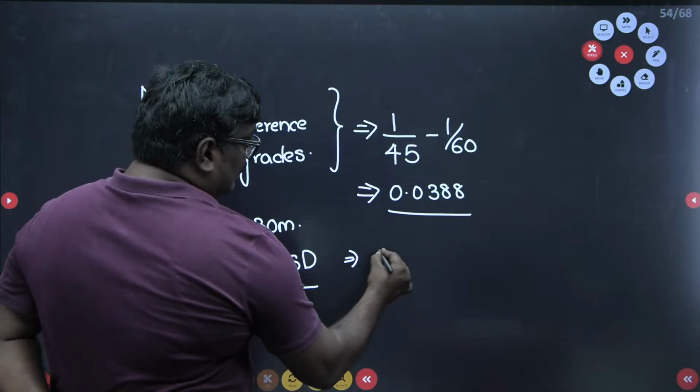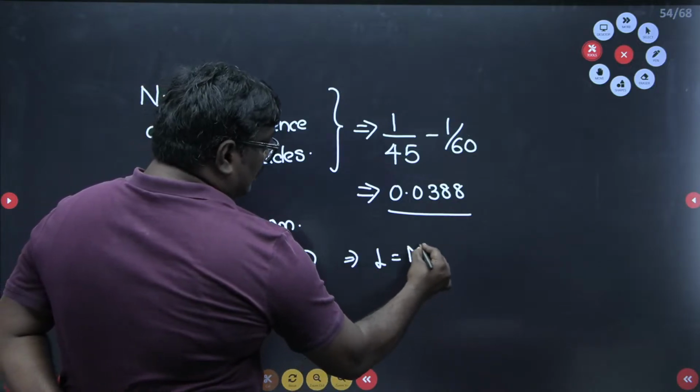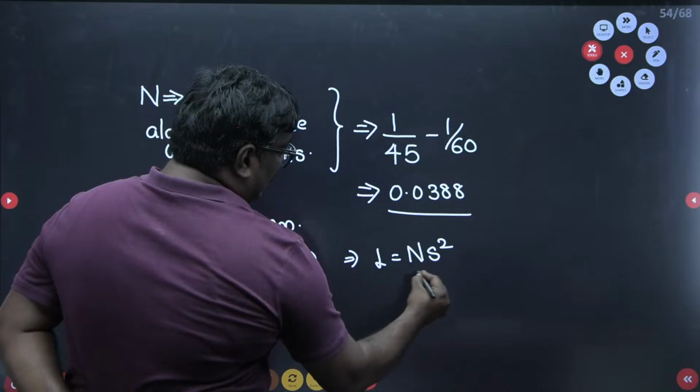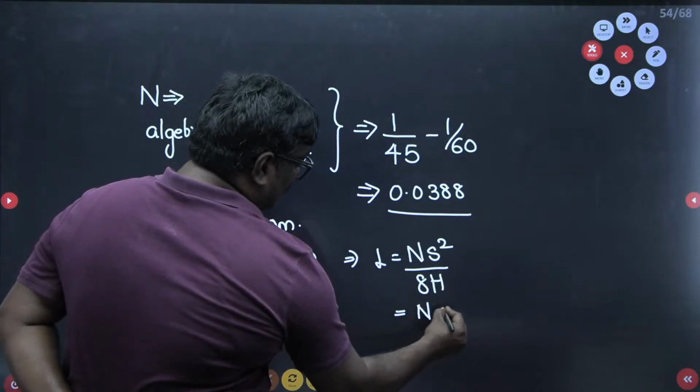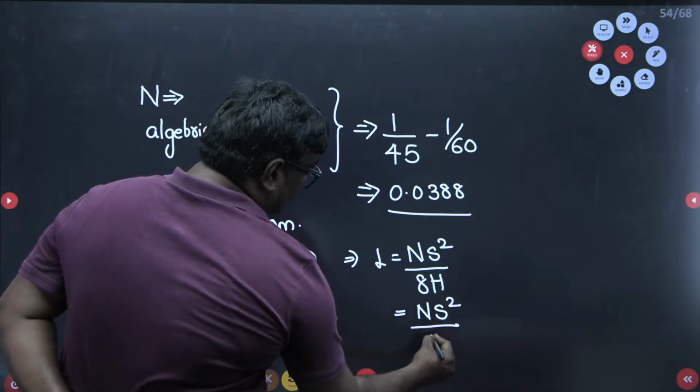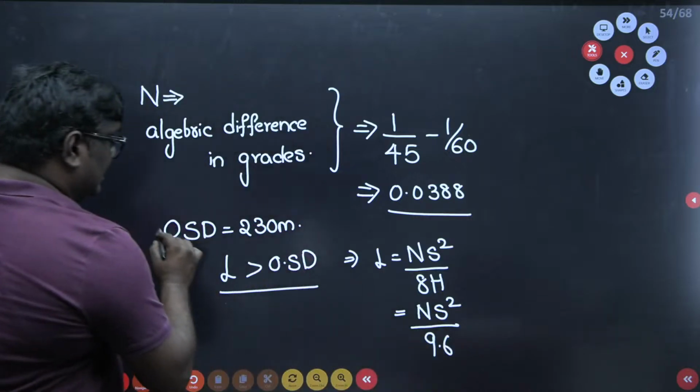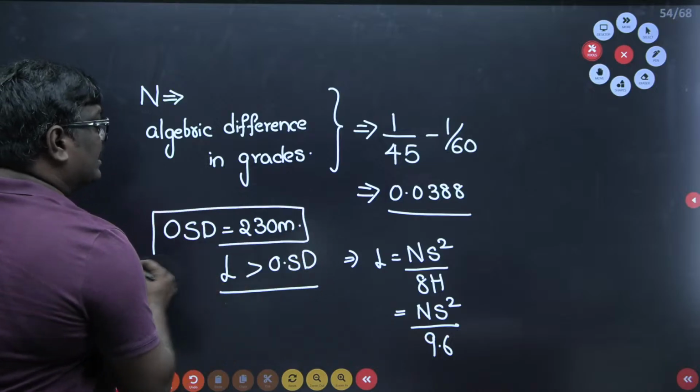So here L is equal to NS square upon 8H, or L is equal to NS square upon 9.6. Here S indicates nothing but the OSD.